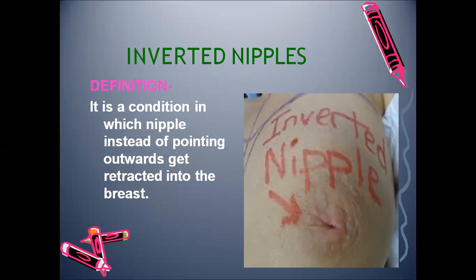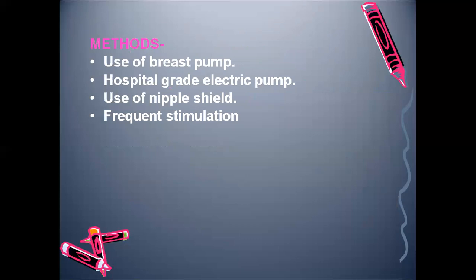That is inverted nipple. In this case, the baby will not be able to suck the breast. The mother can feel emotionally disturbed, and the lactation will not be proper. The baby is not able to lactate, so this can affect the baby also. What we can do is use a breast pump, or an electrical pump is also available, or a nipple shield can be applied.